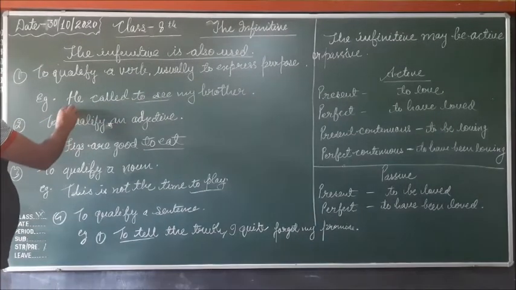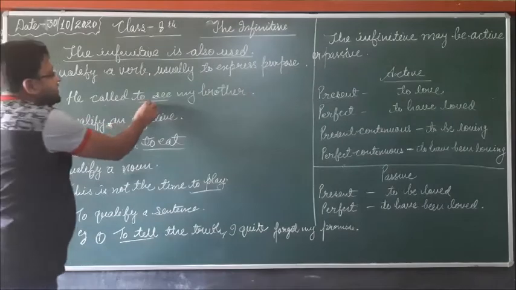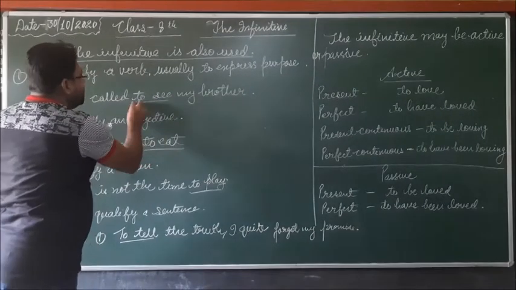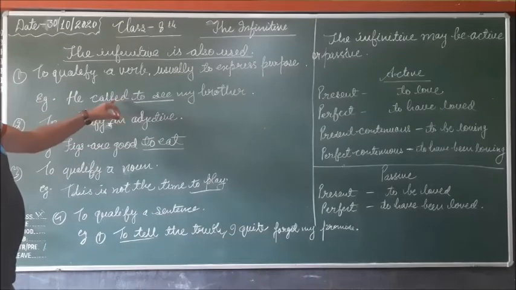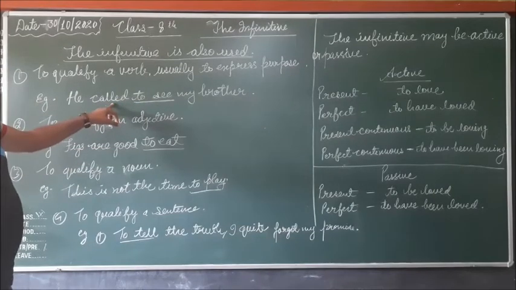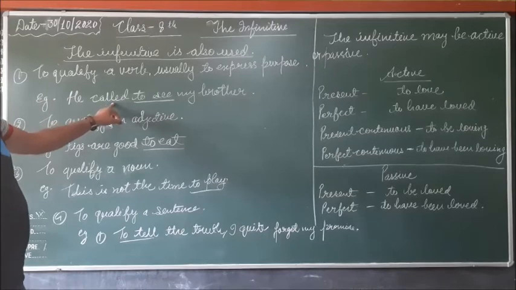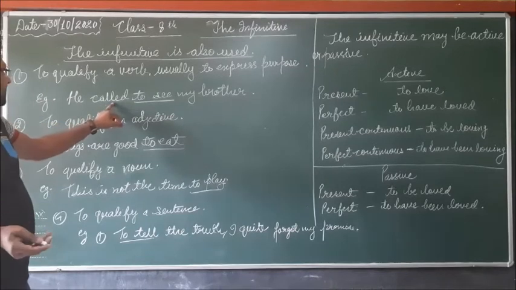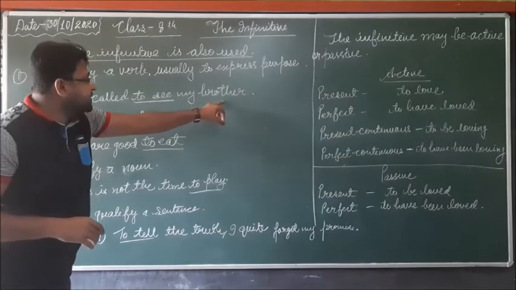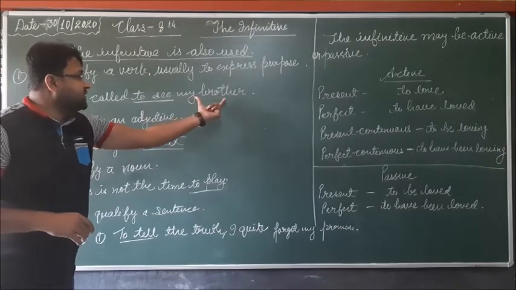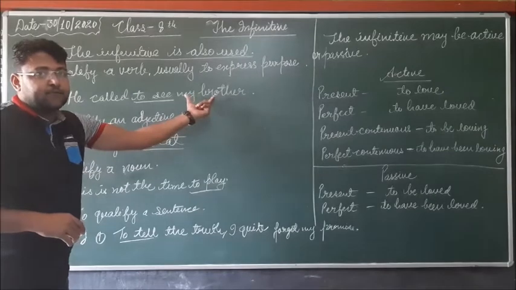So in this sentence, "He called to see my brother." Here the infinitive is "to see", and it qualifies the verb "called" and expresses purpose. What is the purpose? "To see my brother." This is the purpose.